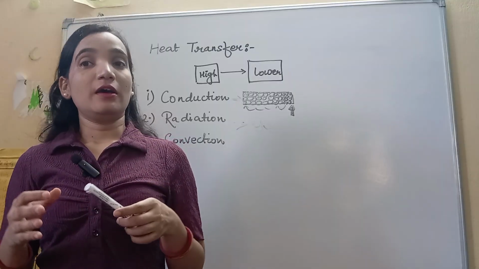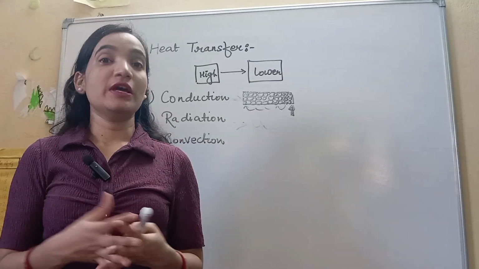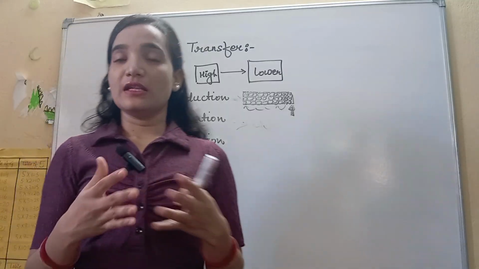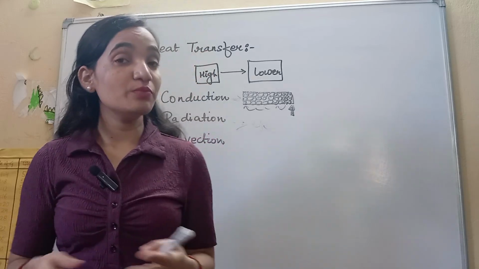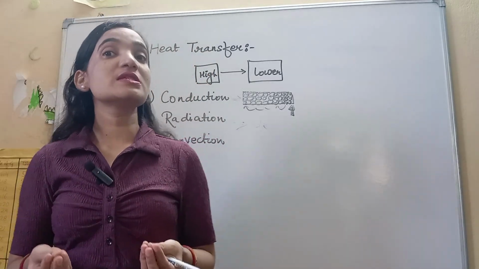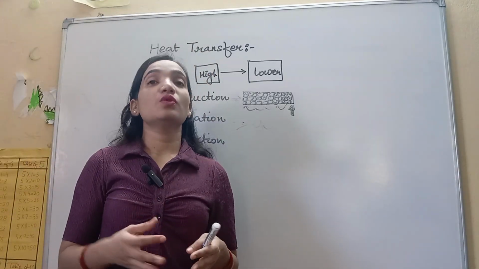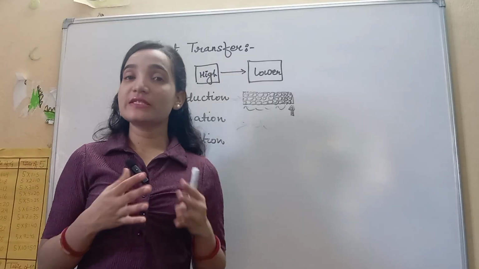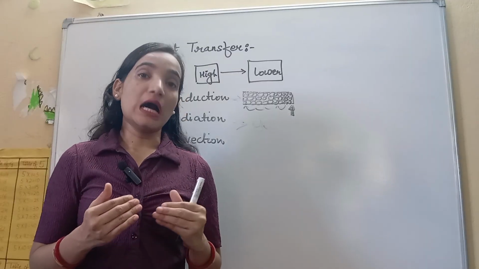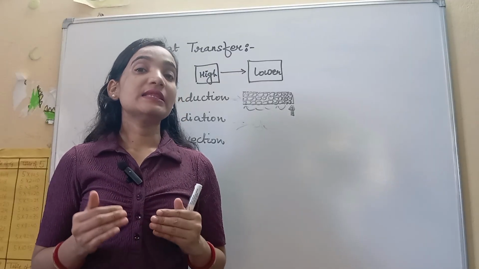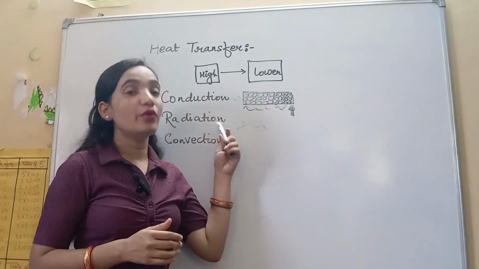An example is space, where there is a vacuum, there are no molecules, no air, yet the warmth of the sun reaches our planet Earth. That is possible through radiation.